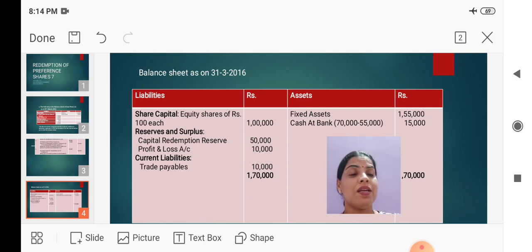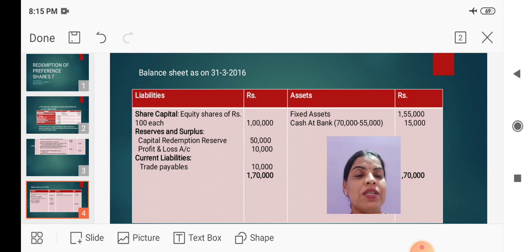Those shares are redeemed. So hence we will show only the equity share capital. In the balance sheet, they gave the equity shares, and there is no fresh issue of shares. So therefore, we will show the equity shares only to the extent of rupees 1 lakh which is given in the balance sheet.